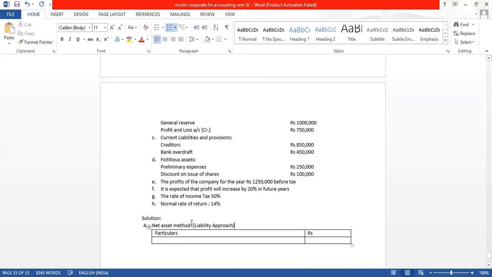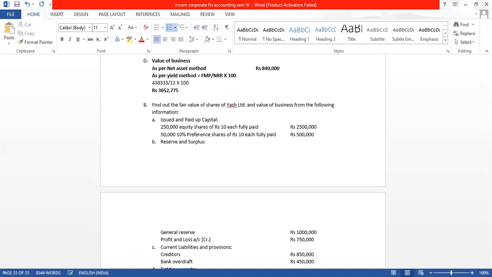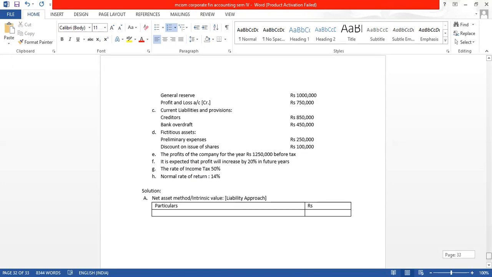We can also call it intrinsic value, because the net asset method is also called intrinsic value method, asset backing method, breakup value method. In the question asset values are not given, so we will find the value of equity share from the liability approach.